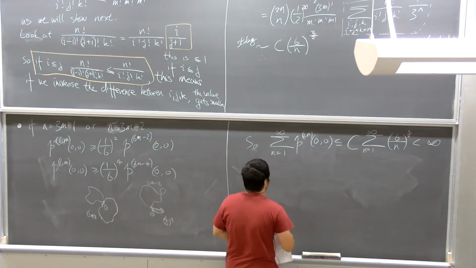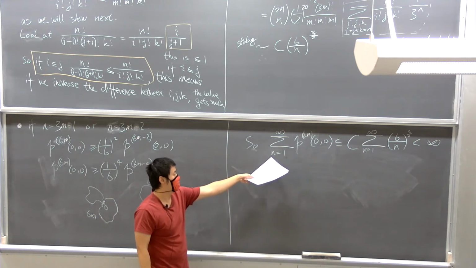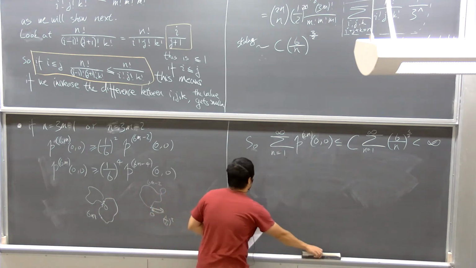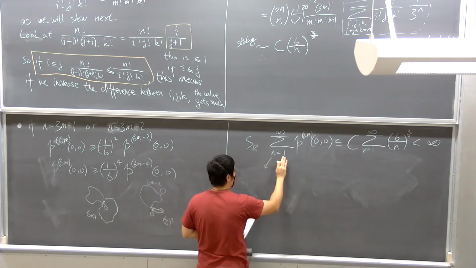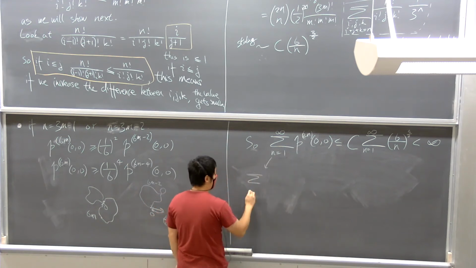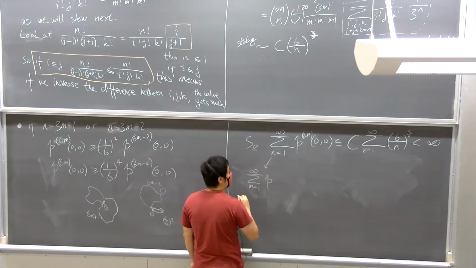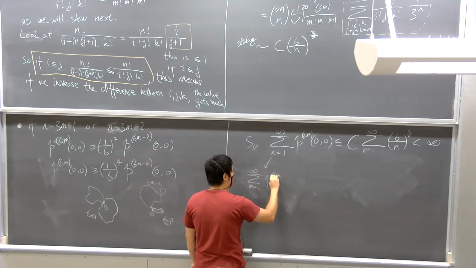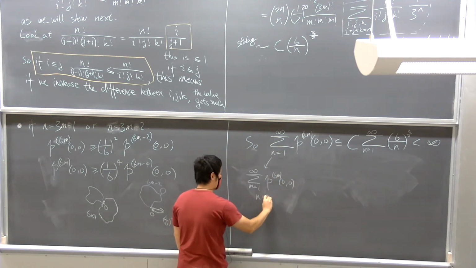Imagine over here that we separated the n into 3 different cases, right? So let's rewrite the sum into 3 parts. The first sum, m goes from 1 to infinity of p to the 6m, 0 and 0. This is the case when n is 3m.